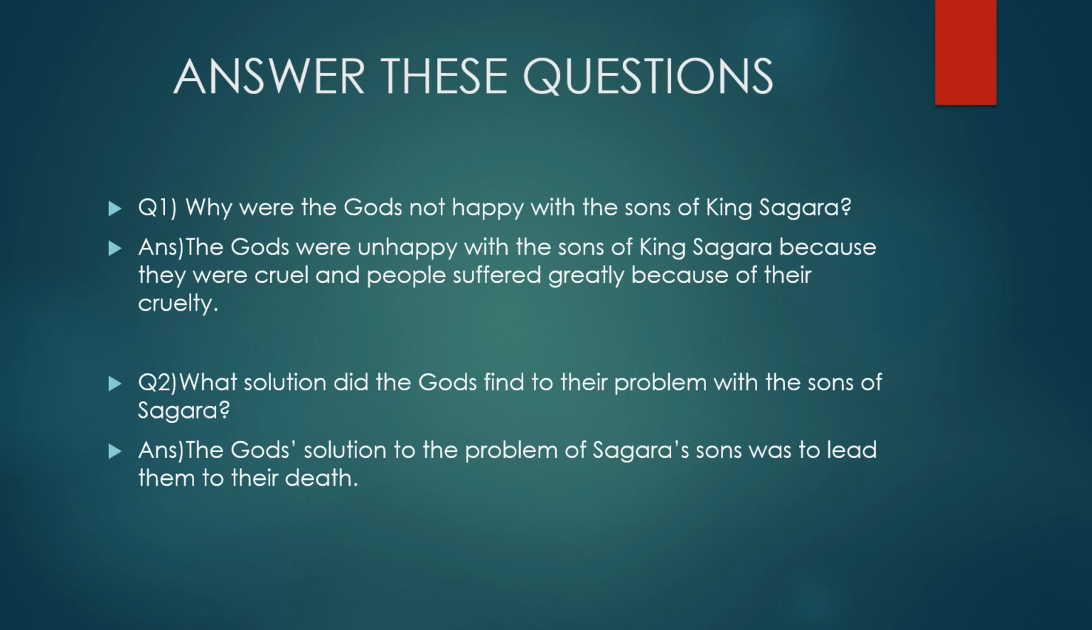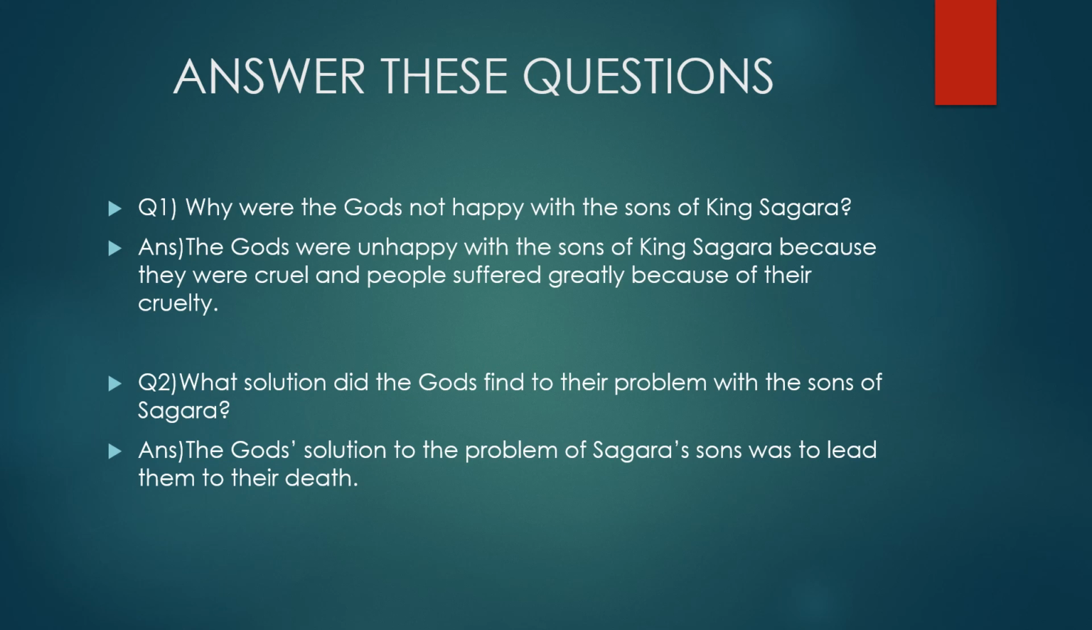Why were the gods not happy with the sons of King Sagar? The gods were unhappy, you could even write not happy, with the sons of King Sagar because they were cruel and people suffered greatly because of their cruelty. Now, if a person is cruel, he is going to harm the others, he is going to hurt the others. But here the sons were also cruel, and so the people suffered a lot because of their cruelty. And so the gods were not happy with the sons of King Sagar.